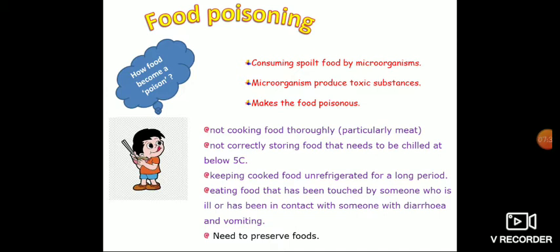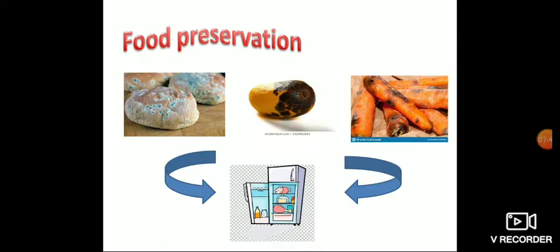So to avoid food poisoning, the foods need to be preserved. Okay, to avoid food poisoning the foods need to be preserved. How can we preserve them? Yes, because these foods are getting spoiled, like the mango has rotten and the bread has fungi and it was also very rotten.